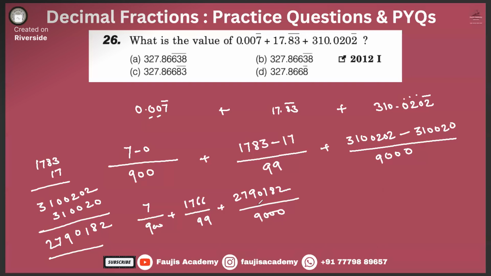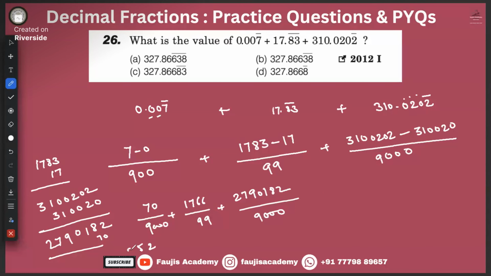I don't like these numbers like this. Okay, let's make it this way. Let's make it 9,000 and add another 0. So what we can do is add 70 to it. If we add 70 to it, it will eventually become 2790252.